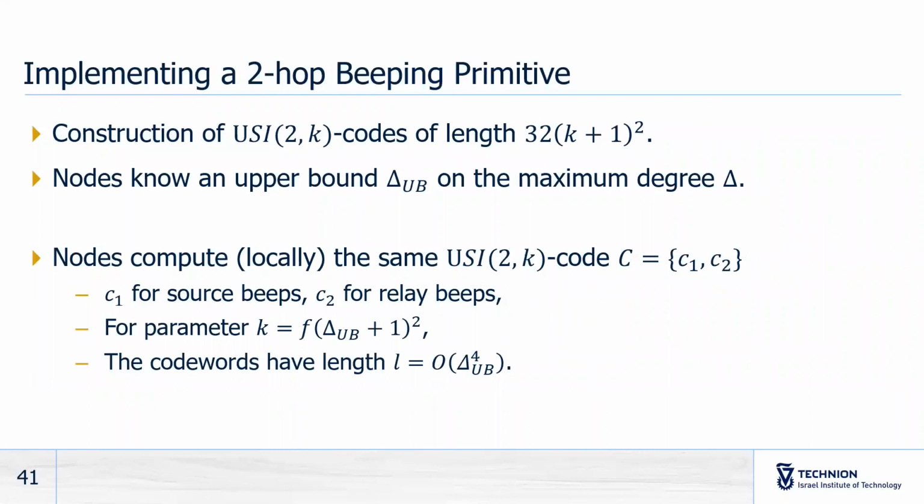More precisely, nodes know some construction of USI-Codes, and they know some upper bound on the maximum degree. So nodes will compute locally the same uncoordinated superimposed code, C1, C2. C1 is used for source beeps, C2 is used for relay beeps, and this code will be computed with a parameter k, which is equal to f times (delta up plus 1) squared. This means the code words will have length of the order of delta up to the power of 4.